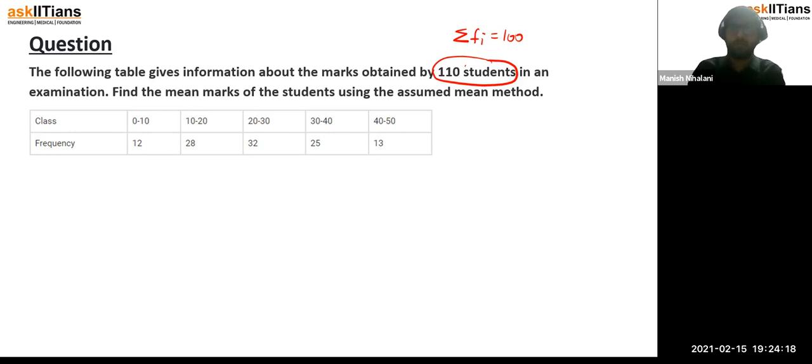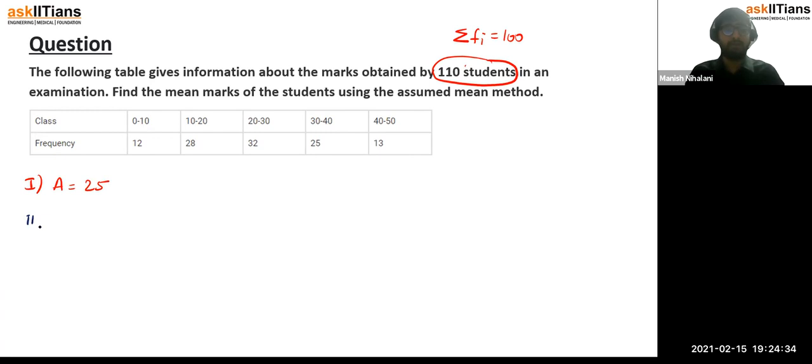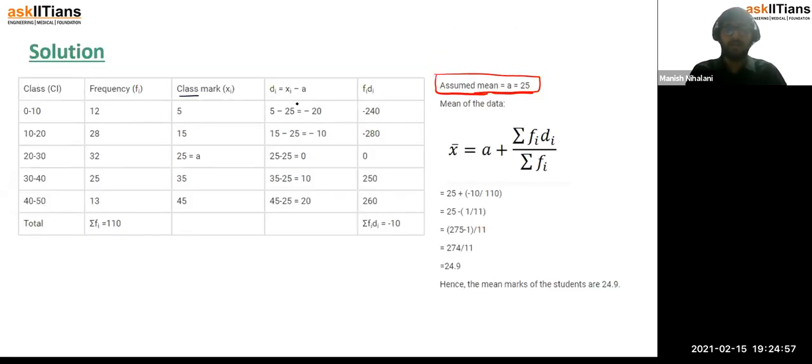Now we have the assumed mean as 25, so the first step which we have done is a is equal to 25. Assumed mean is 25. Then what was the next step? The next step was to calculate deviations, right? Next step was to calculate deviations with the assumed mean, xi minus a. So what will be the midpoint of each class here? For 0 to 10 the midpoint will be 5, right? And for this it would be 15. This would be 25, 35 and 45, correct? So this is how you would first find the class marks after assuming some mean.